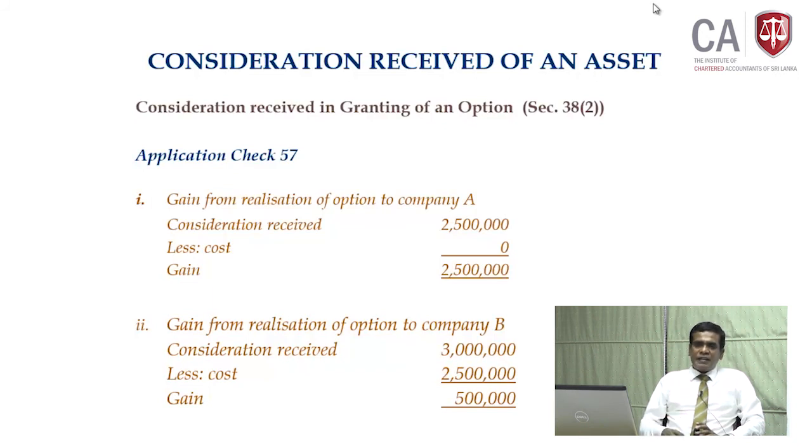So, the whole thing is a gain to company A. If company B, without exercising, sold the option to company C, company A anyway will receive the money 2,500,000, that is a gain. Apart from that, company B also will receive, by trading the option, a 500,000 gain. Okay.